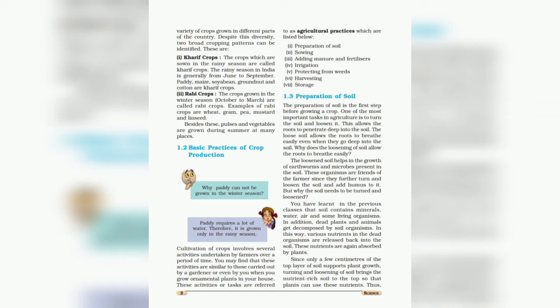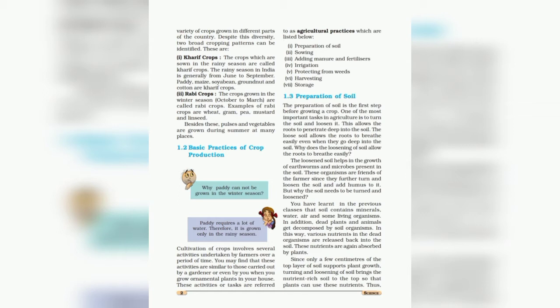Kharif crops are the crops that are sown in the rainy season. That means kharif crops are sown at the beginning of the monsoon season, that is June or July, and harvested at the end of the monsoon season, that is September or October. So we can see that kharif crops depend on monsoon rain for growth.